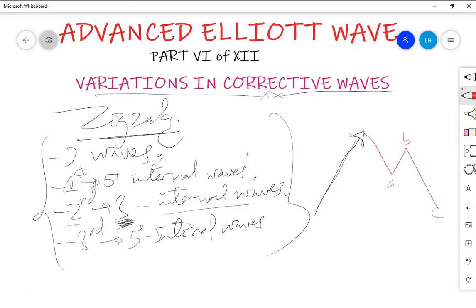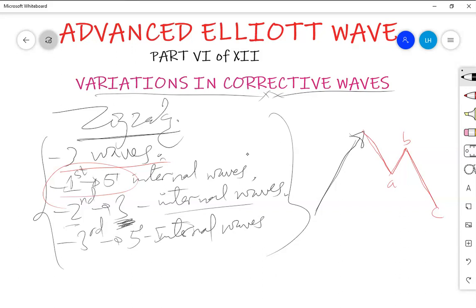I've said that it has got 3 waves: the first wave A, the second wave B, the third wave C. The first wave has got 5 internal waves. When I'm talking about internal waves, for those who know about multiple time frames, if you switch from the higher time frame to a lower time frame, you'll be able to recognize the internal structure of a particular wave.